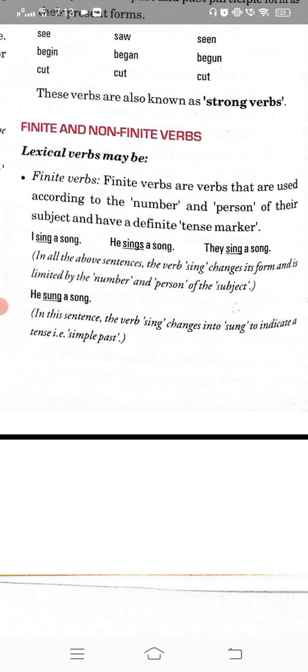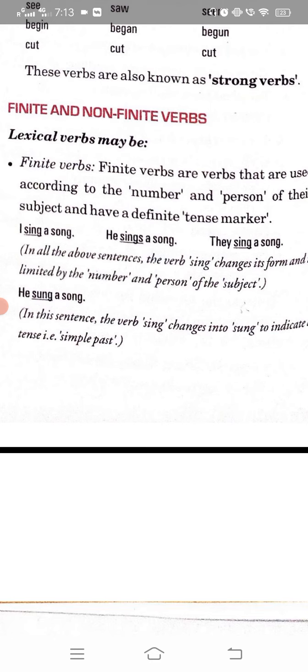Like you can see here, the first example, I sing a song. So when the person was I, the verb was sing, but with he, the verb changes into sings, and again with they, the verb changes into sing. So according to the person, these verbs are responding. Like, he sung a song.